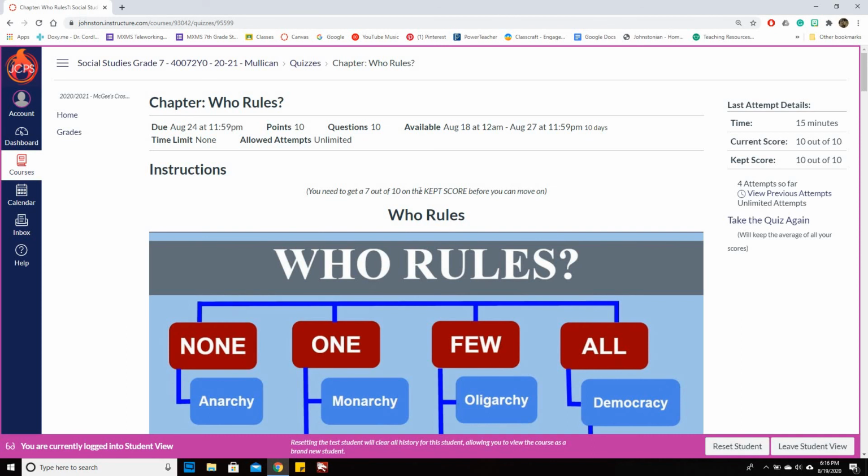Most of the time when I put a KEP score up here, it's to get you to have a C or higher, or normally a B or higher. So this is going to be very important to make sure that you make this happen. If you make this happen, then you'll essentially be pretty good and should get a good grade in my class, especially since you can go back into the reading. This is not memorizing. All right, I'm going to stop here so this video doesn't get any longer. But that is our Who Rules chapter.